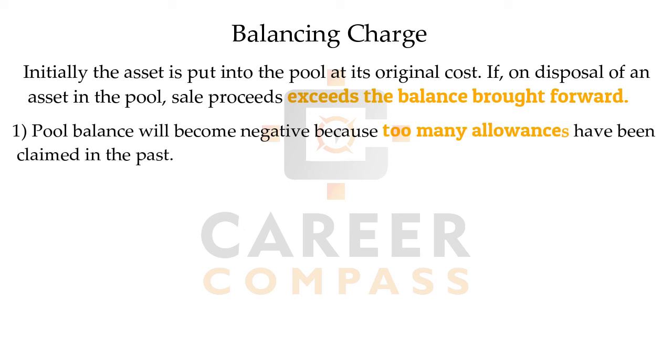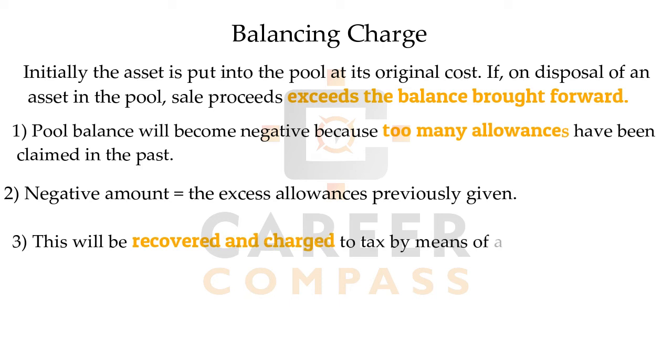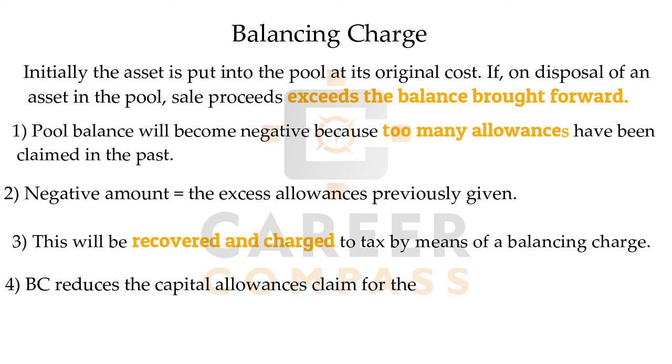the balancing charge. We can say that in the previous years we have taken excess allowances, and that's why our brought forward amount has reduced very much, and so the negative amount of £5,000 will arise. So this negative amount of £5,000 will be chargeable by means of a balancing charge. It will either reduce the current year allowances, or it can directly go to the credit side of the P&L if we don't have any allowances.